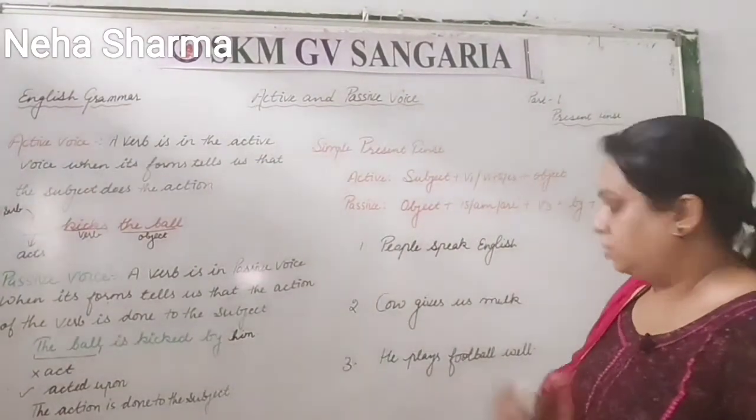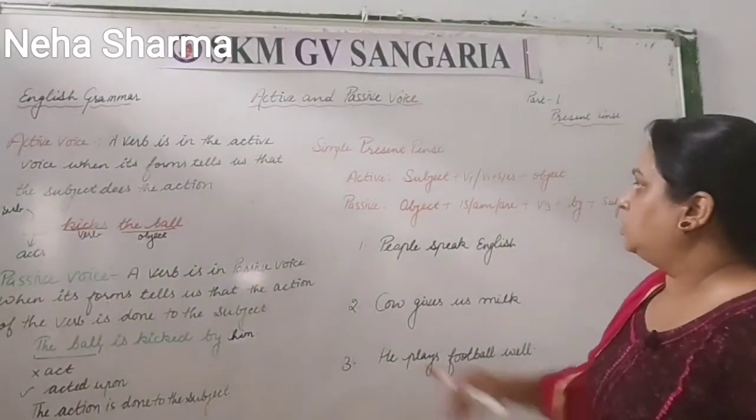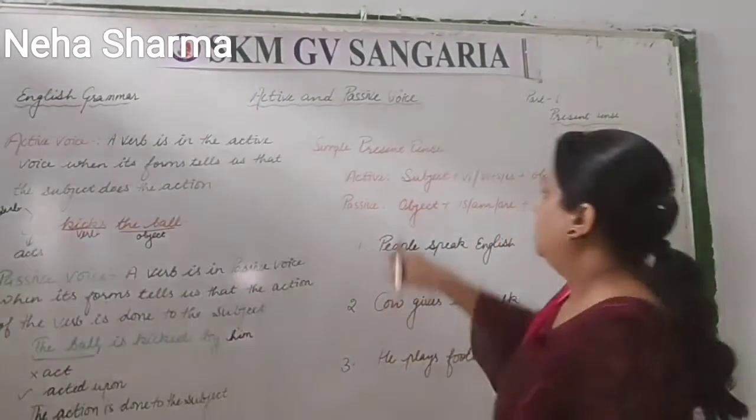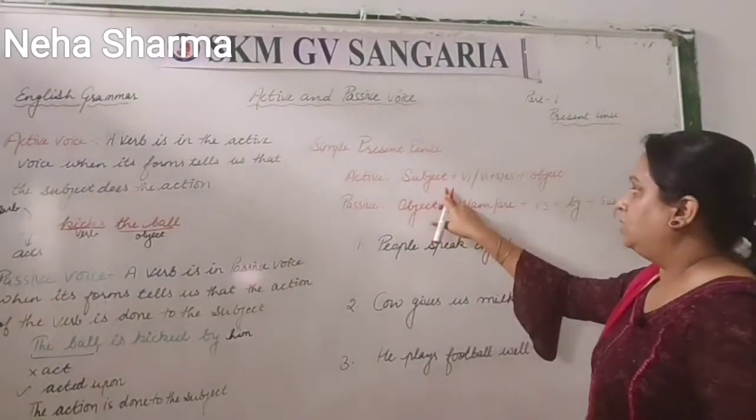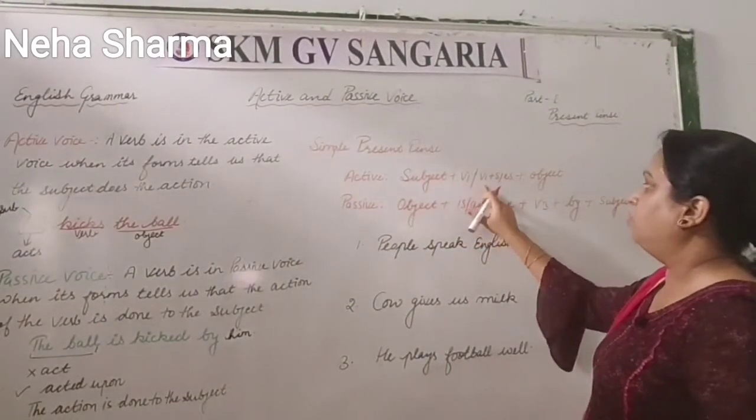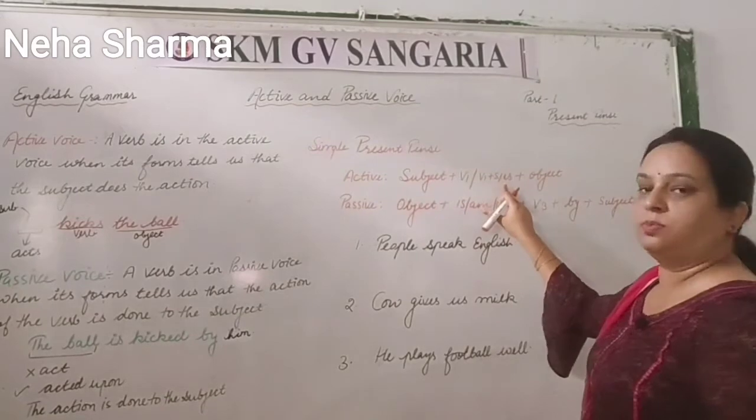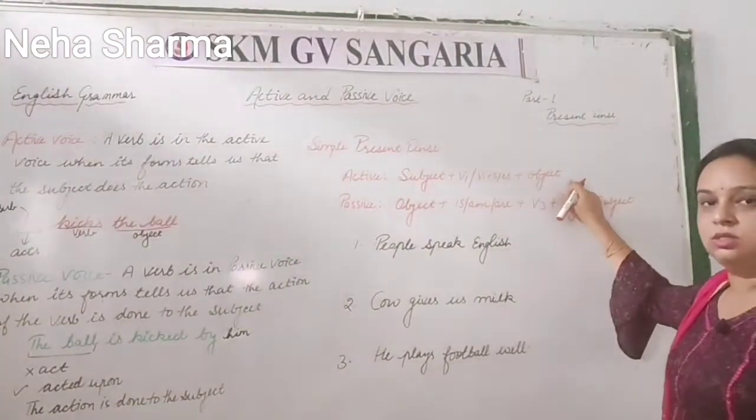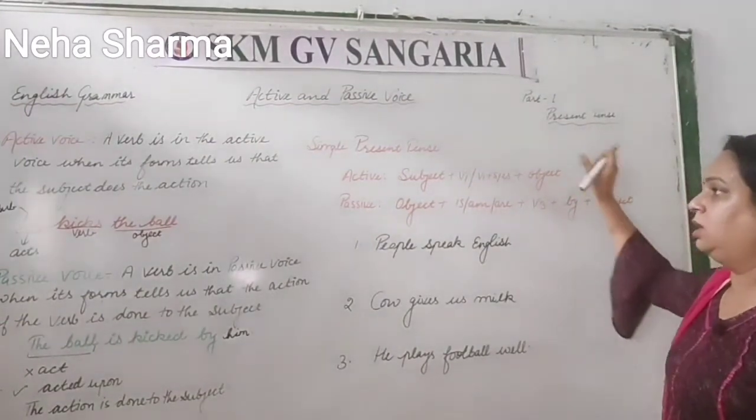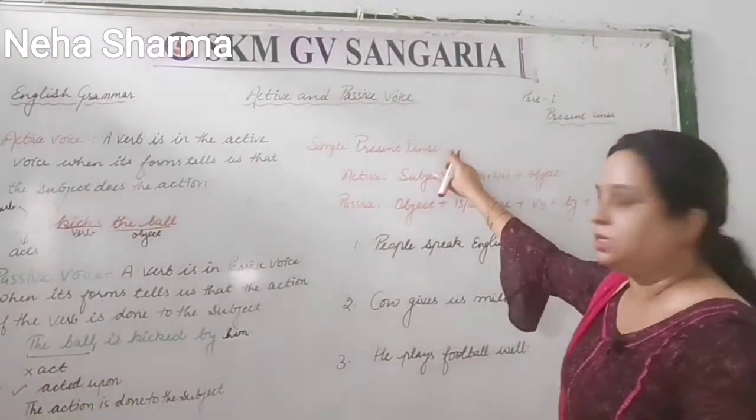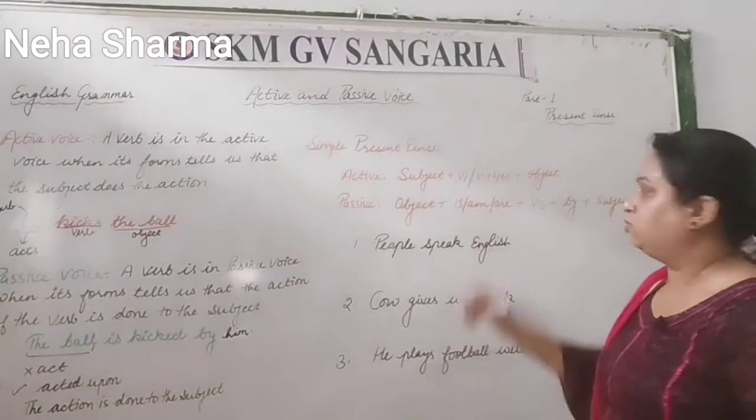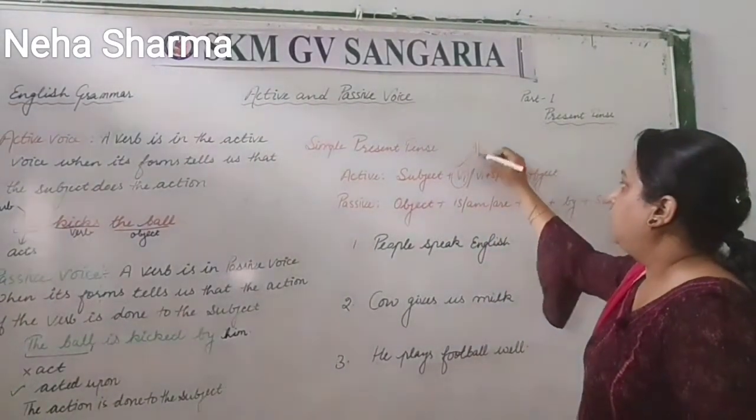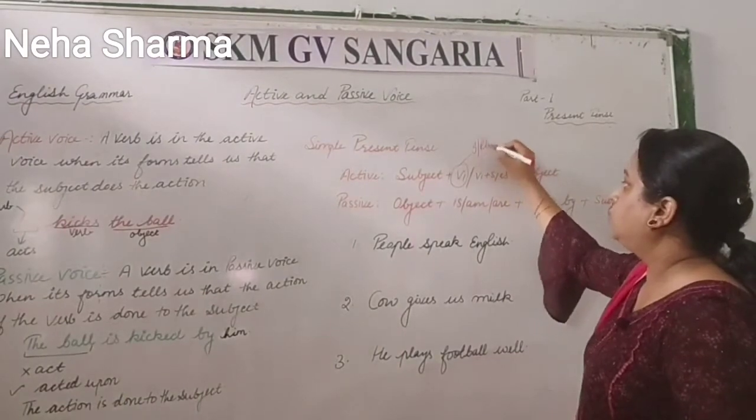So let's understand the structure of active form of present simple. In active, the formula is subject plus verb first plus s or es plus object. So this is the formation, this is the formula of simple present tense. Where we apply this verb first, we have to apply with I or with plural subjects.